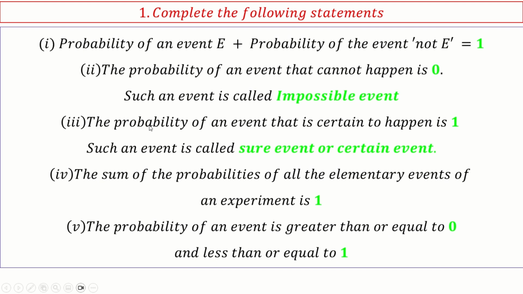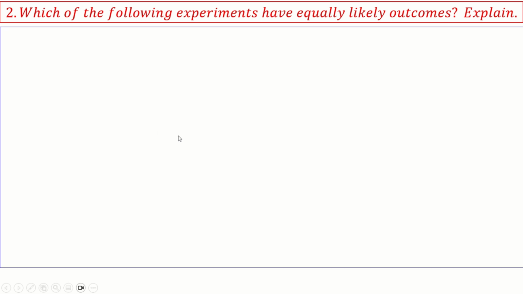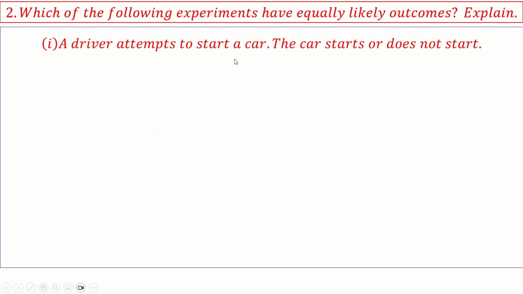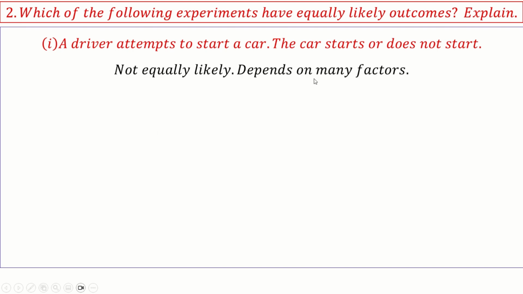Okay. Next. Which of the following experiments have equally likely outcomes? Explain. A driver attempts to start a car. The car starts or does not start. It is not exactly equally likely, it depends on many factors. So we cannot say anything about it. So it is not equally likely.